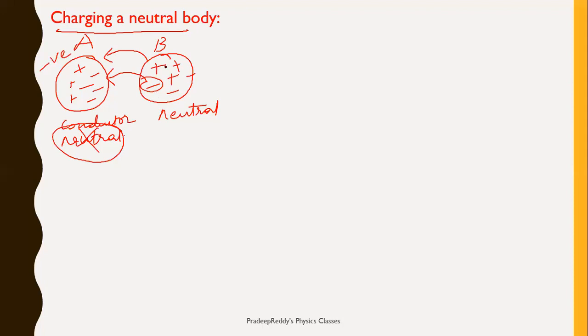Whereas in case of surface B, there will be excess positive charges. Therefore, this one will now be positively charged, right? So a neutral body can be charged if and only if there is an imbalance of charge by transferring of electrons from one surface to another. If there is transfer of electric charge from one surface to another surface, then only a neutral body can be charged.